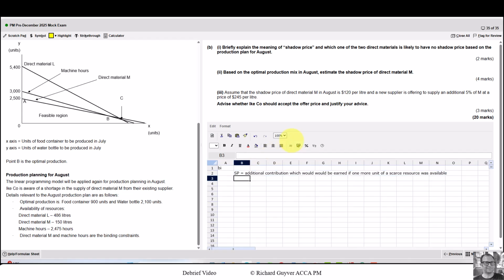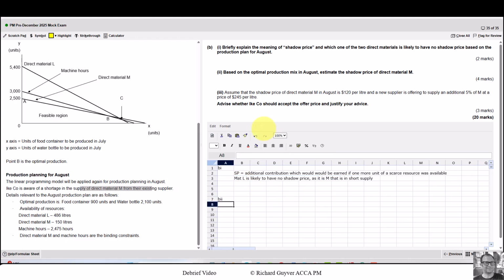And so which of the 2 materials, this is for the second mark, is likely to have no shadow price? So either L or M. Well, it tells us that supply of material M is in shortage. So therefore, material L is likely to have no shadow price as it is M that is in short supply.